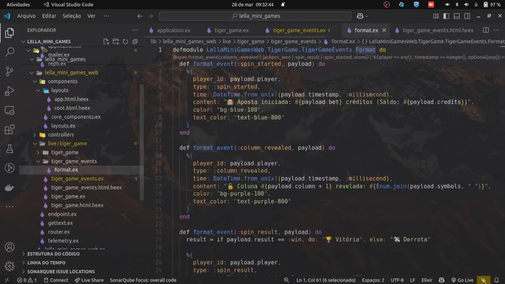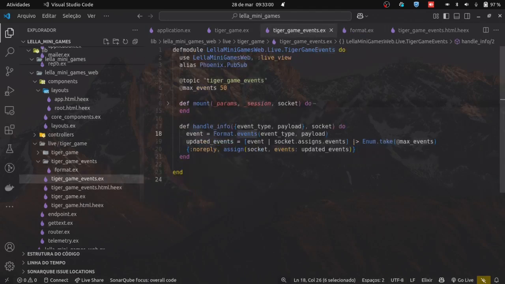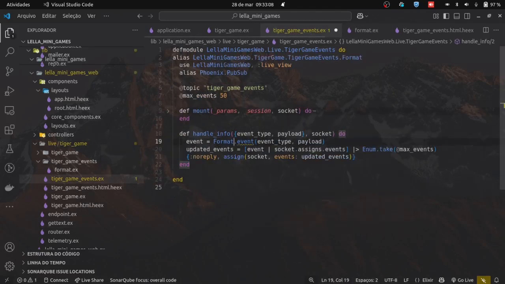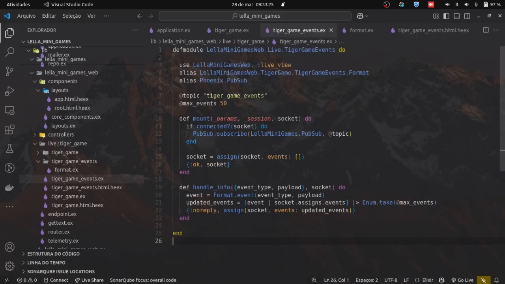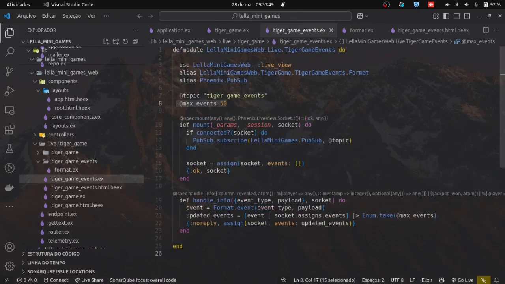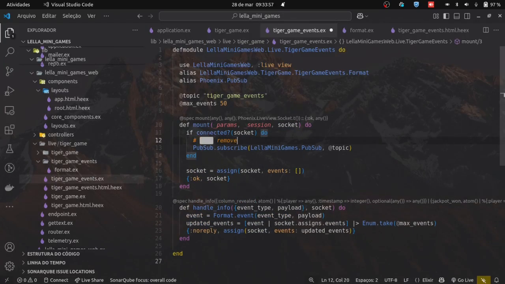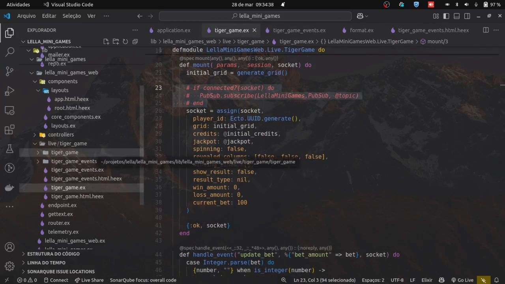Format event will end up being repetitive. I'll just call it format. Let me check how it is. Okay, it has live, but I don't think there's a problem leaving it like this. Did I change anything? Okay, I'll leave it like this. So basically, all these functions will go there. Format. Okay, apparently I won't need to change anything. TF will be public. Public. Player time. Time content. Color test. Color vortex. Color player time content.